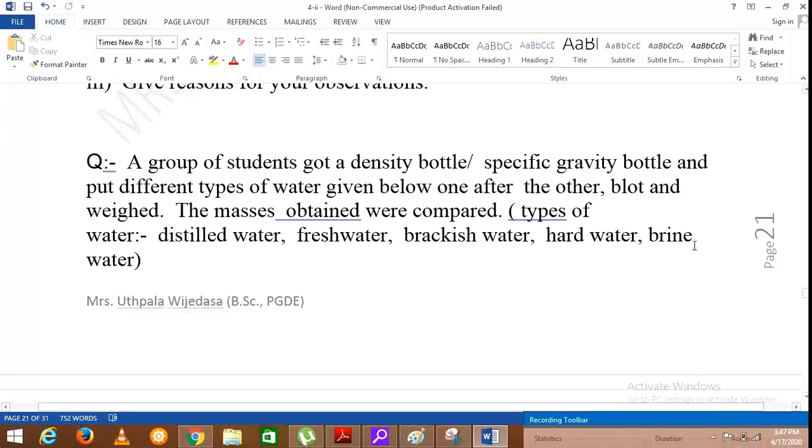So here brine water is water which has a high concentration because of the solubility of a lot of salts, right? Different types of water are available. So saline water is somewhat less concentrated than brine water.